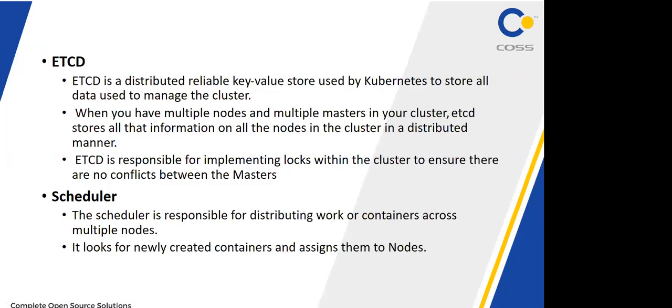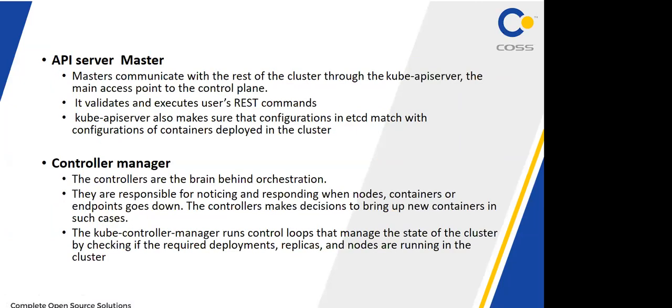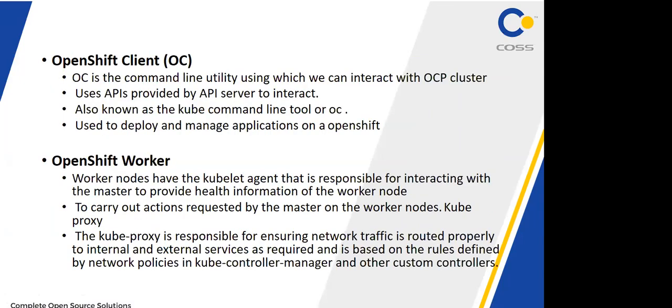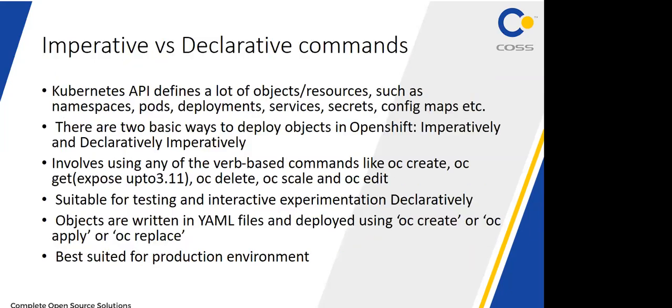etcd, and what is the scheduler? We already discussed. What is the use of the API server? The API server and the master will communicate. And what is the command line utility? Either you can deploy your application with the dashboard in the graphical environment, which is also part of our course, and including that we are using the command line as well, the oc command line utility. In a similar way, Kubernetes has the kubectl command. So this is oc edit, all these things.